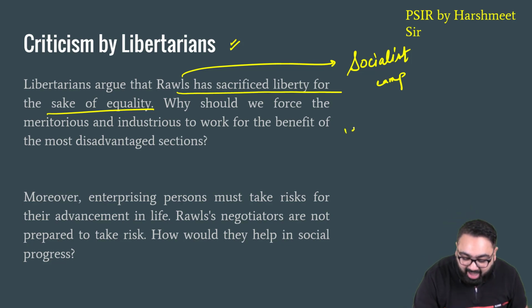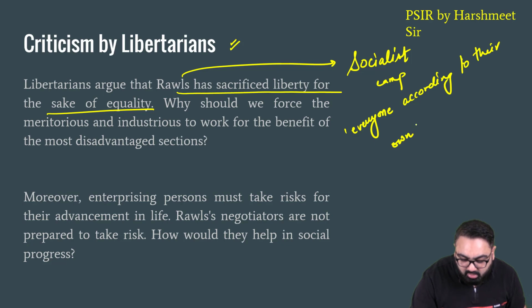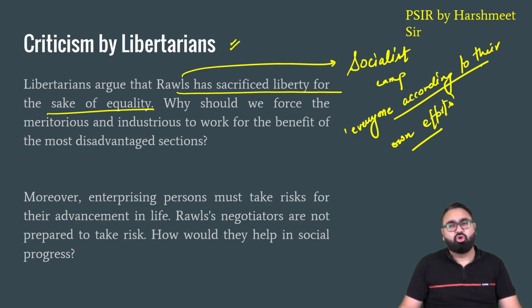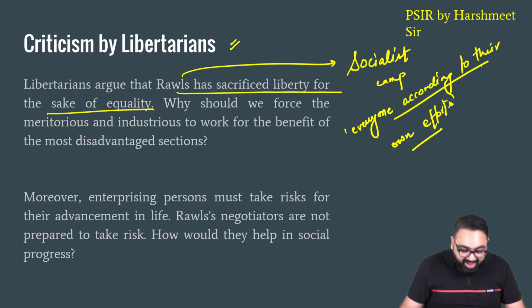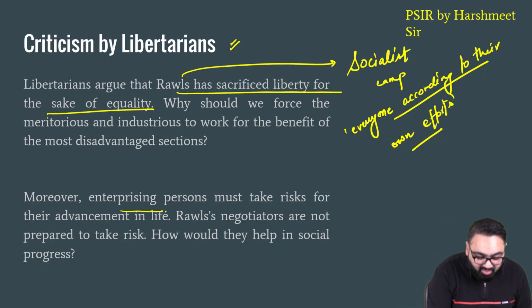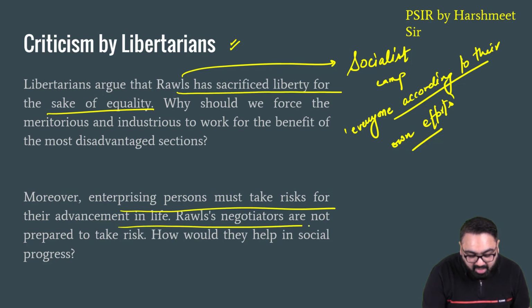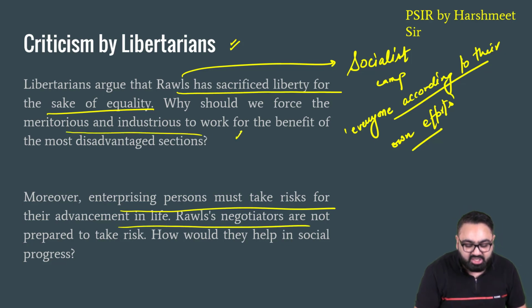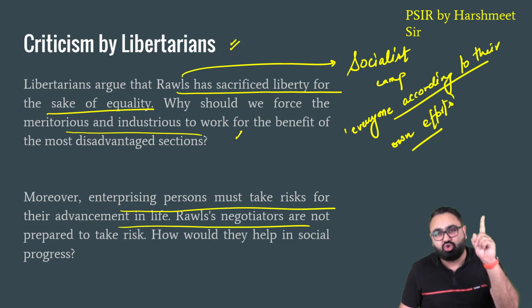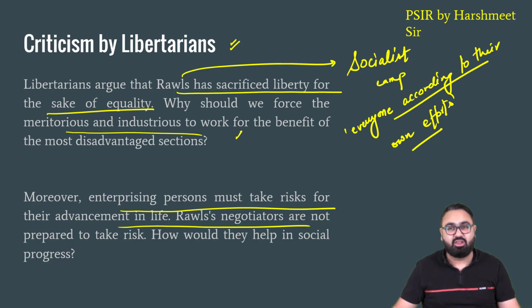They want everyone according to their own wants, or everyone according to their own efforts. As per the people who follow the theory of liberalism, why is it that people who have worked hard, who have earned all that money, who have opened up industries, who have become rich, why should they be forced to give money to the other people for the sake of equality?